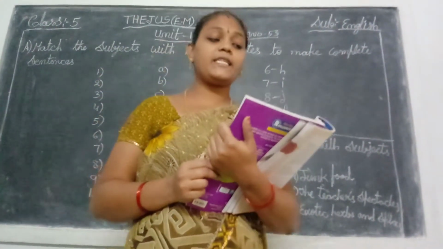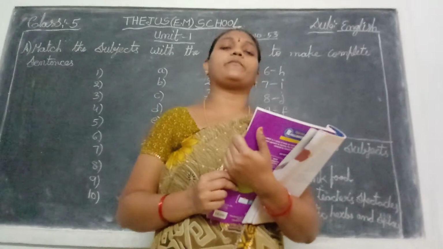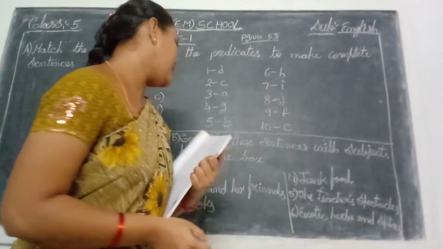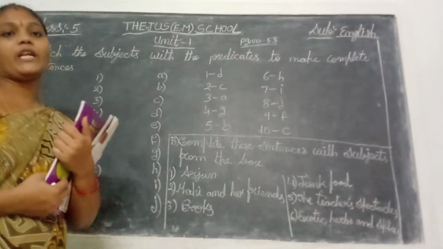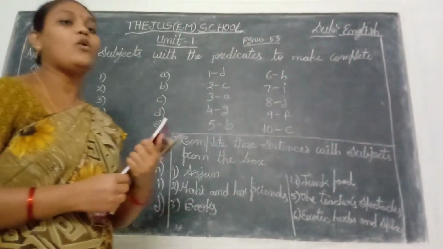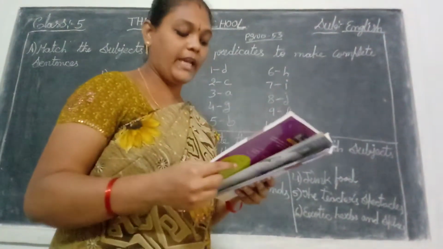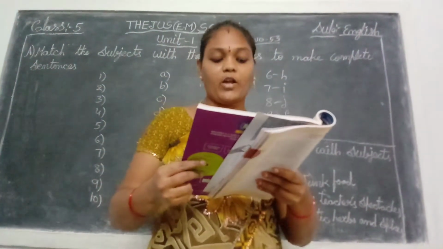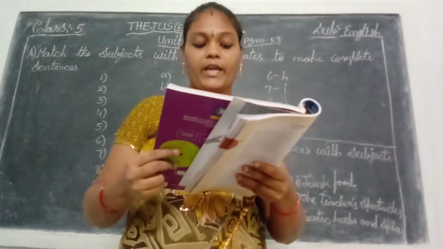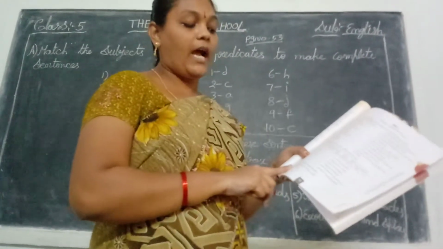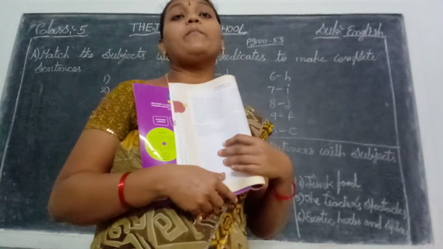Sentences. That sentences have the subject and predicate. What is the subject and what is the predicate? Suppose any sentence has the subject and predicate also. In that, what is that subject? Suppose the dogs barked loudly. Okay, the dogs barked loudly. In that sentence, the dogs is the subject and the barked loudly is the predicate.